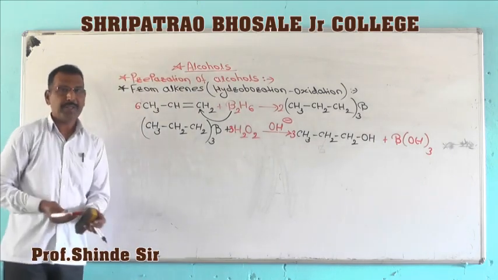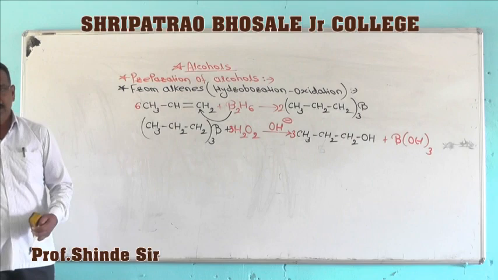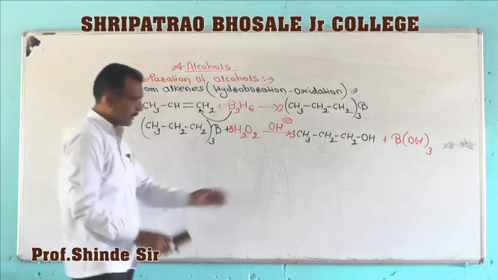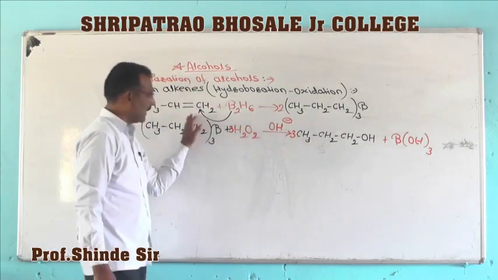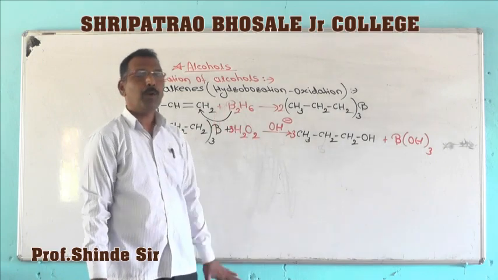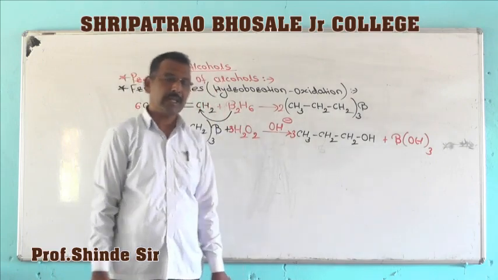So in this way we can obtain alcohol from alkene by the hydroboration oxidation reaction.